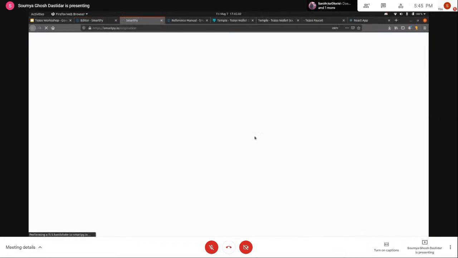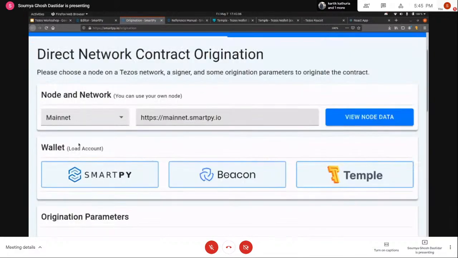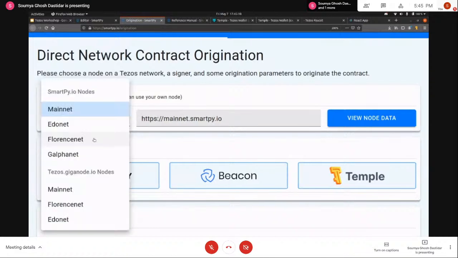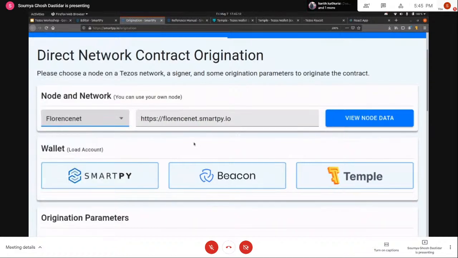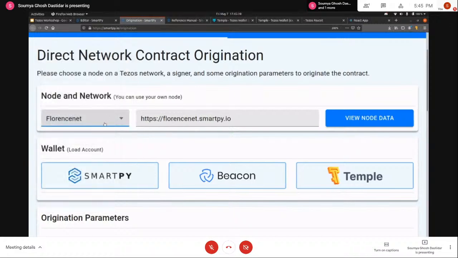contract again. That is going to take me to another page where I can choose the network where I want to deploy the contract. In this case, I'm going to choose FlorenceNet, which is the testnet that I'm using right now. There are other testnets available like Edonet and GAlphaNet. You can use those if you want, but for now I'll be using FlorenceNet.